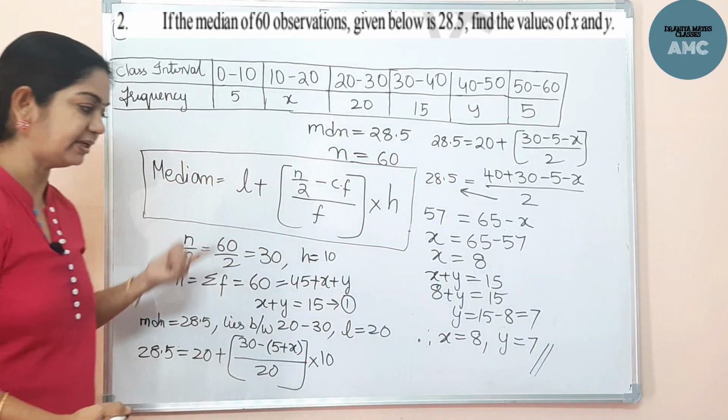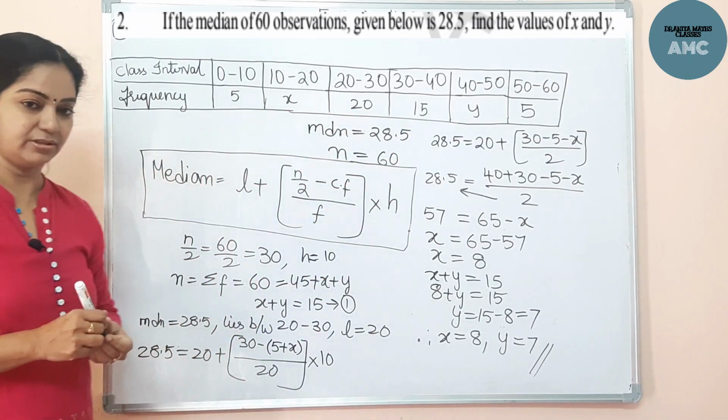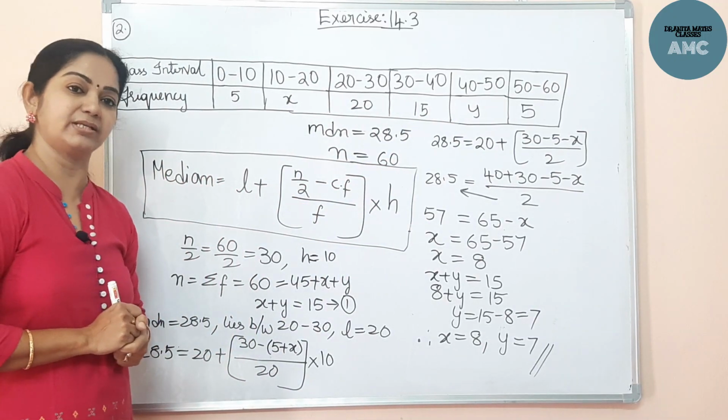Now, the median was given, and we needed to find the unknown terms of the frequencies. Okay, children, quickly copy down and we'll proceed to the next problem.